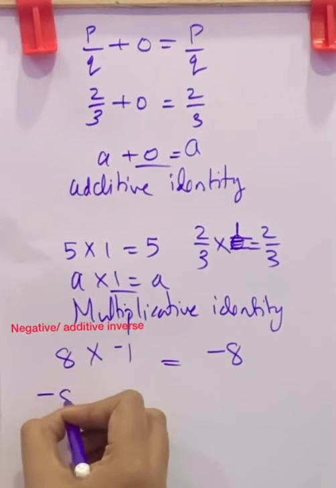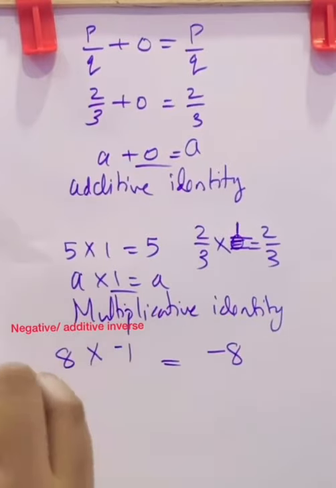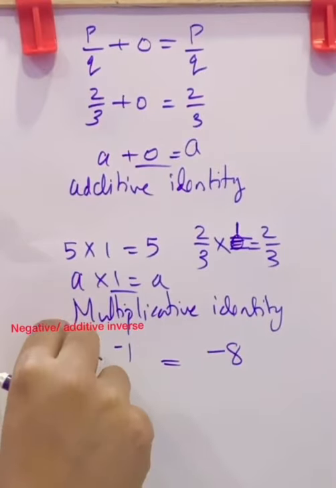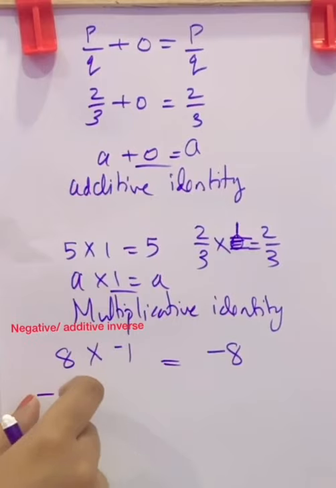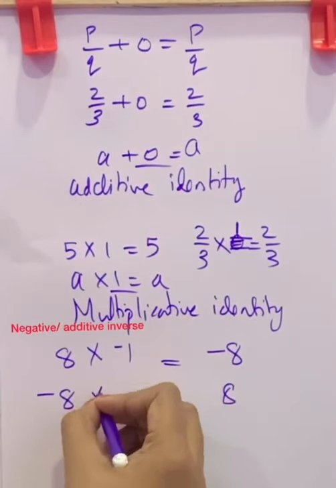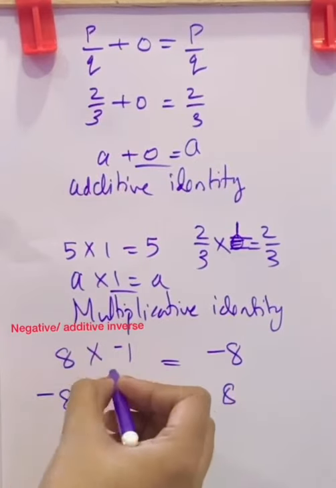Actually, the negative of a number means the opposite sign of the number. If it is a positive number, the negative of that number is negative. If it is a negative number, the negative of that number is positive. And we will get the negative of a number by multiplying it with negative 1.